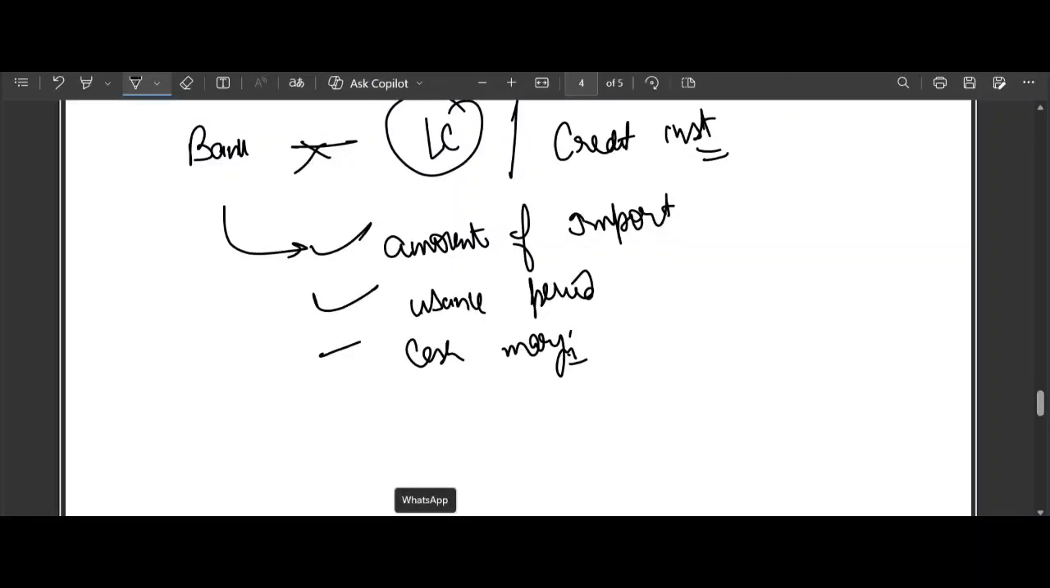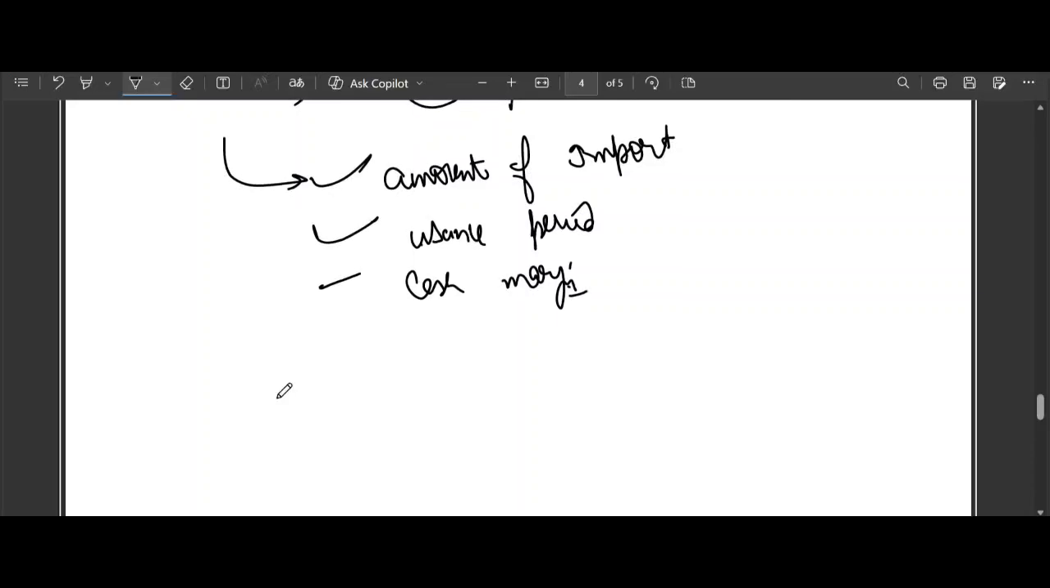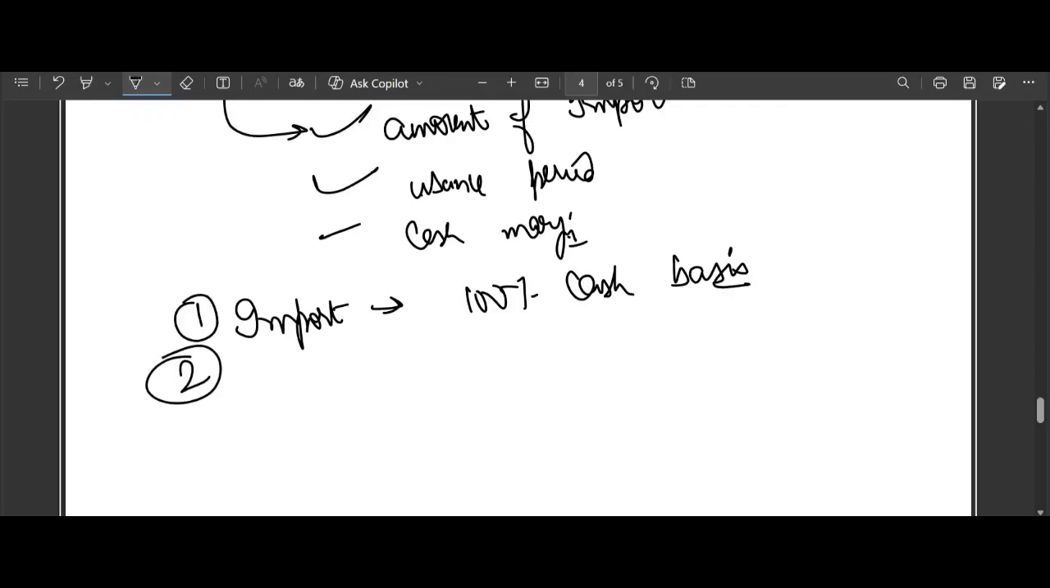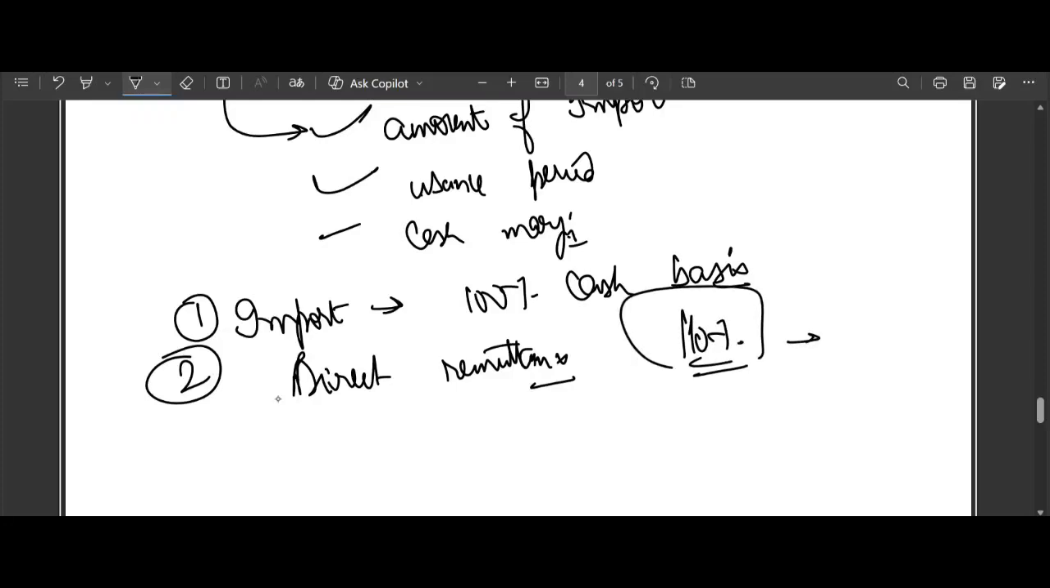So what is allowed then? RBI says that, okay, you can import gold, but import must be done on a 100% cash basis, no credit basis. Second point, payment must be made through direct remittance. No letter of credit, no usance, no SBLC or documents against payment. So even if the importer is ready to give 110% cash margin or keep full funds with the bank, the bank still cannot open a letter of credit. Please note it down.